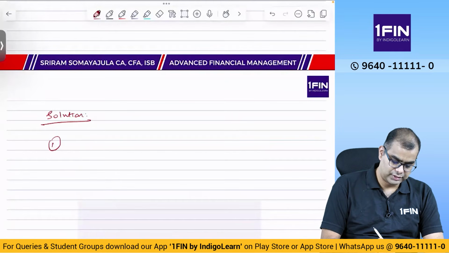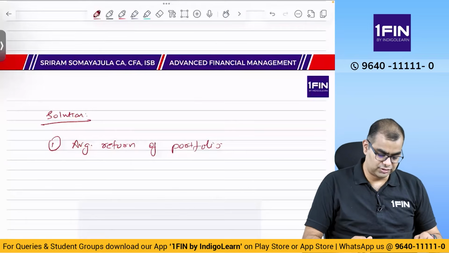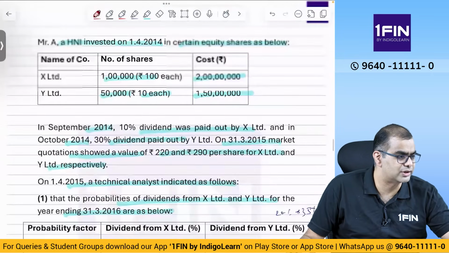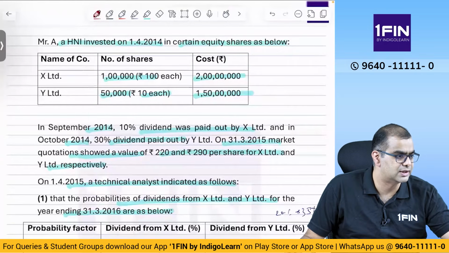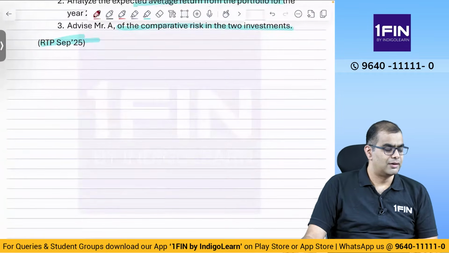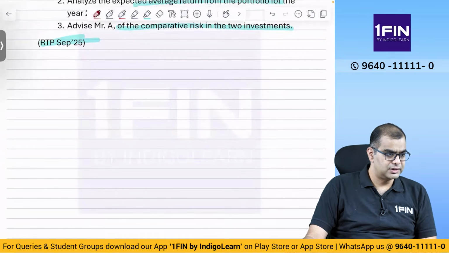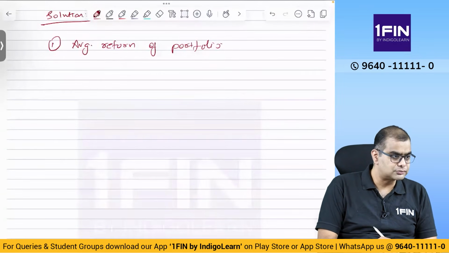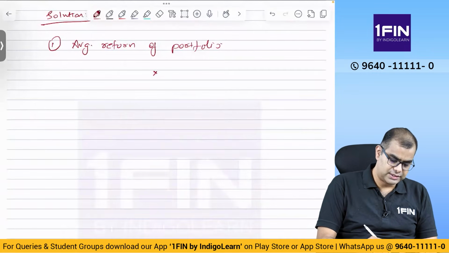Part 1, average return of portfolio. What is the average return on the portfolio? I'll actually open the question here, so it is easy for me to scroll. You can see it in your book. What is average return? See, first the original investment. What is the investment? X Limited and Y Limited.